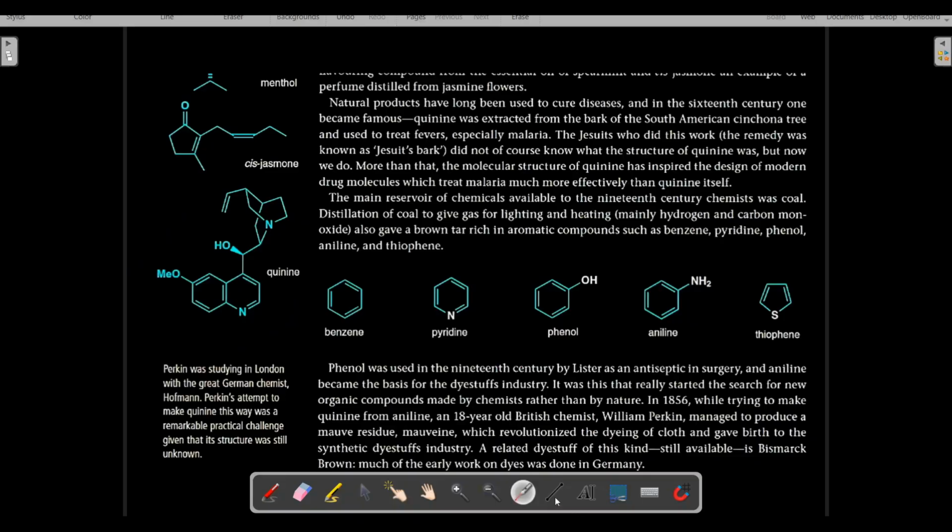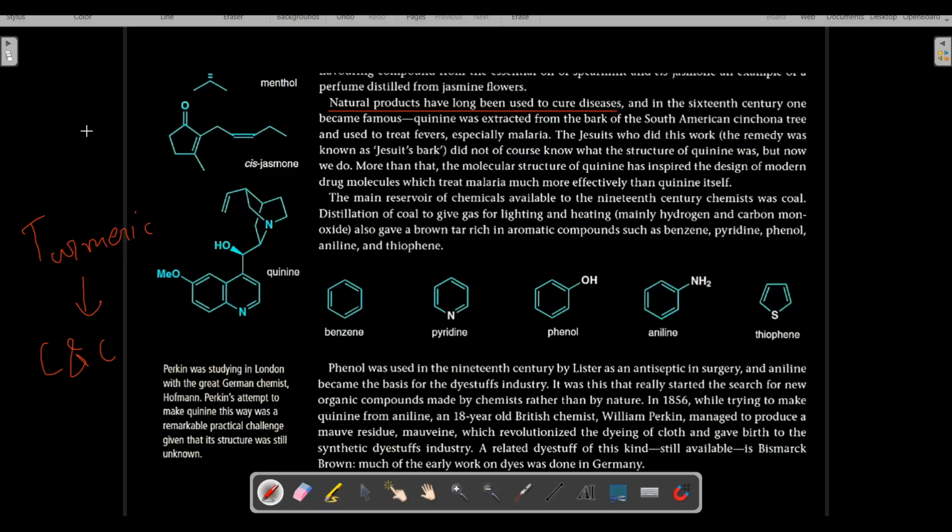Natural products have been long used to cure diseases. What is an example of a natural product that has been used to cure diseases? Turmeric. Turmeric is a perfect example. Turmeric is used to treat cough and cold. So it is an example of a natural product used to cure disease. For treating cough and cold, we are using turmeric.